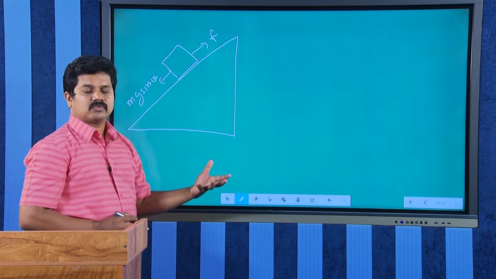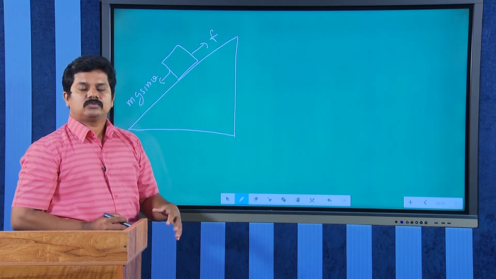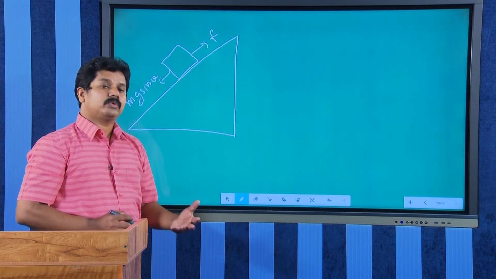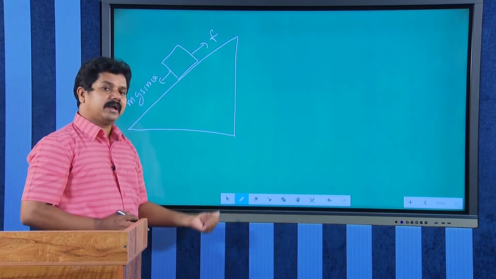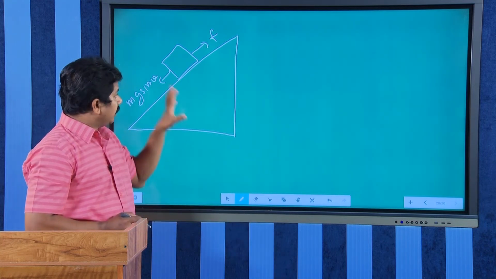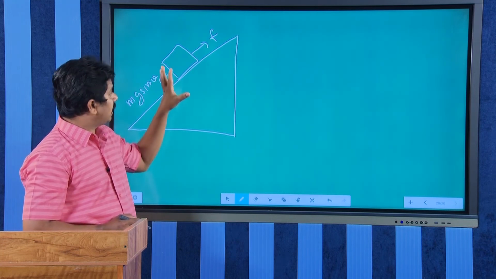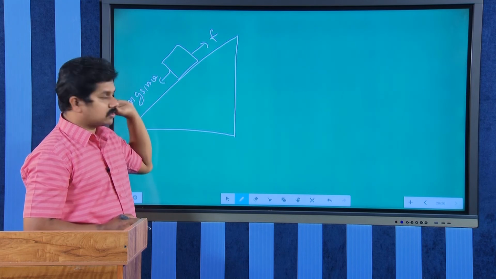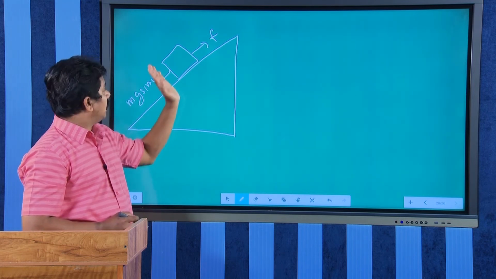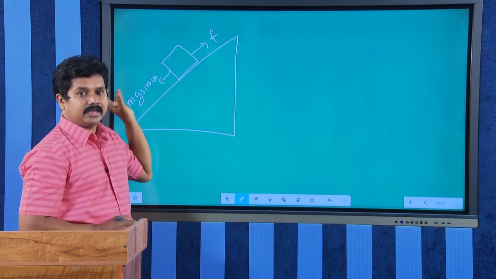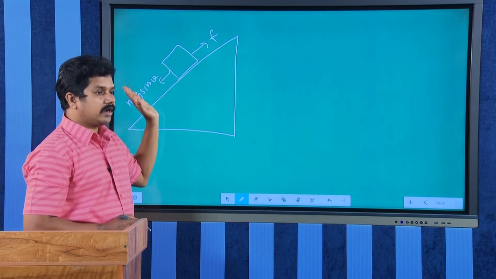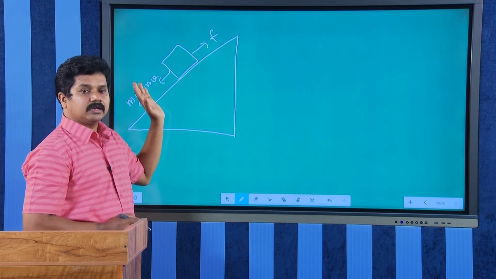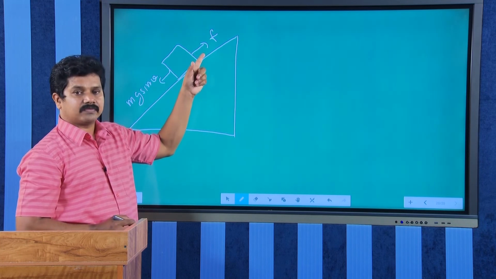Now the frictional force will not be mu n, right. What will be the value? It will be equal to the applied force. That is, when a block is just placed on an inclined plane and is not sliding, the downward mg sin theta will be opposed by the applied frictional force.